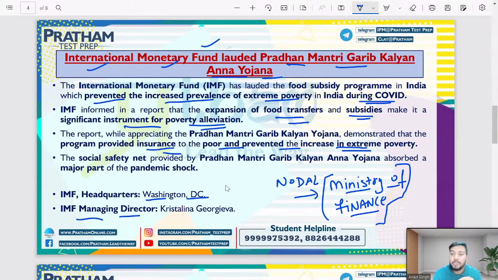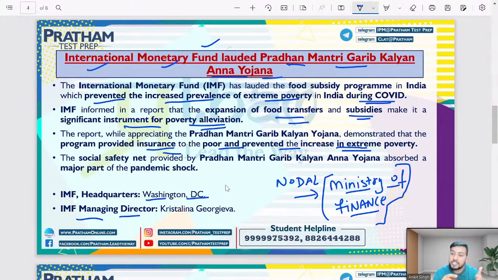First thing that you have to keep in mind, what is the name of the scheme? That is Pradhan Mantri Garib Kalyan Ann Yojana. Okay, this Pradhan Mantri Garib Kalyan Ann Yojana was first started during 2020 for 3 months. Initially, this scheme was started for only 3 months, that is April, May and June 2020. But now it has been extended, right? The government has extended it.